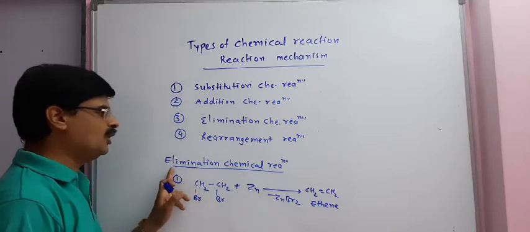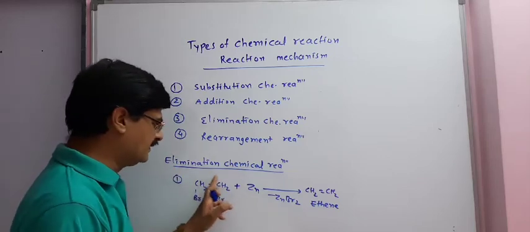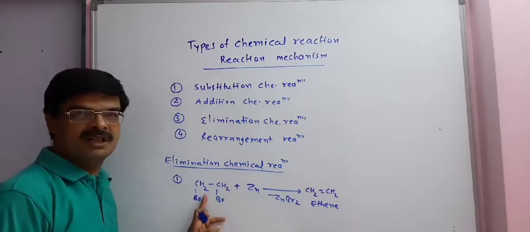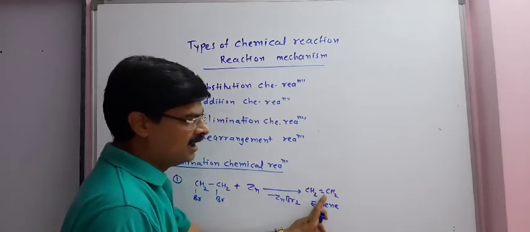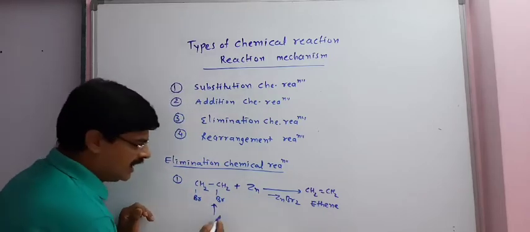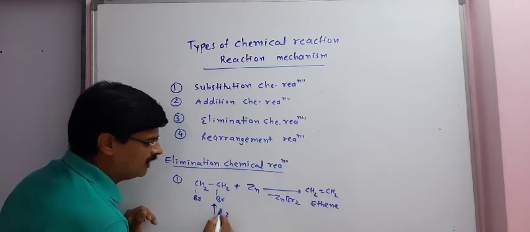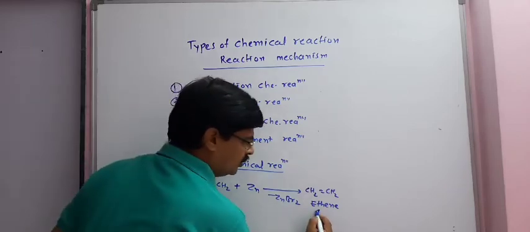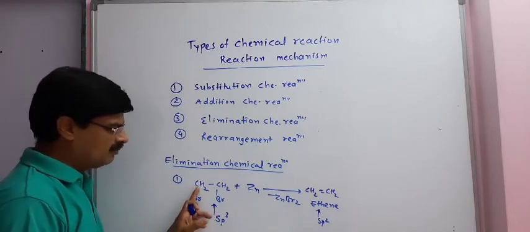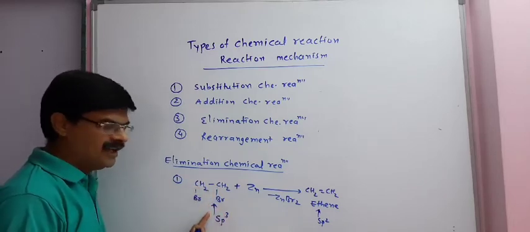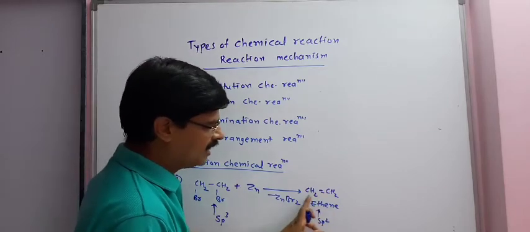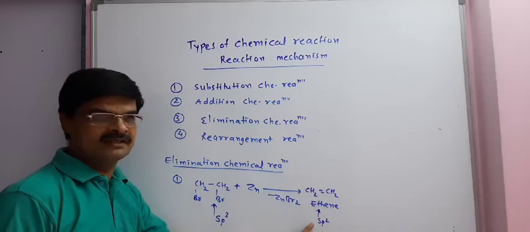This is an example of elimination reaction because we can see that the bromine atoms have been removed from the original molecule and we have got a double bond. Here another possibility we have to understand that hybridization changes from sp3 to sp2. How can we say this? Because both the carbons here have sp3 hybridization, but in this case both carbons have sp2 hybridization.